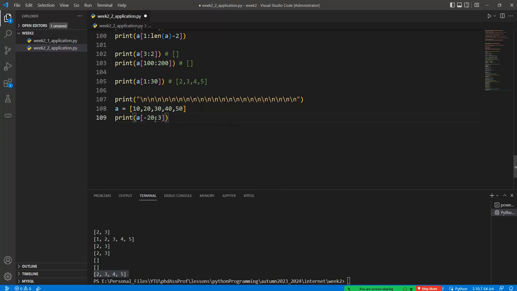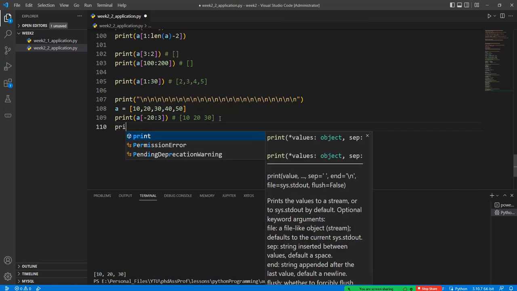In this case we have a negative value in here, but we know that the indices are 0, 1, 2, 3 and 4, and so we will have 10, 20 and 30 in here. This is the standard syntax of Python.